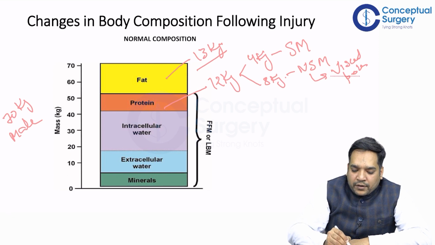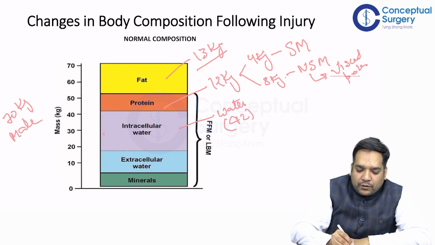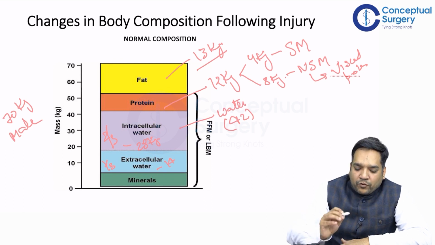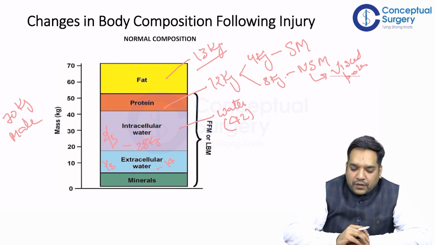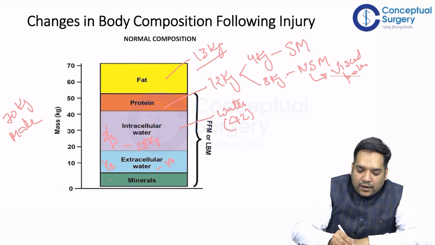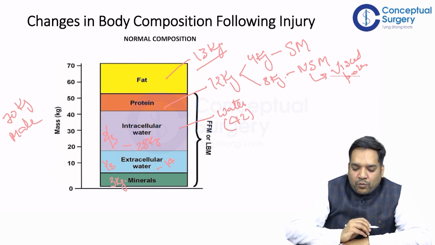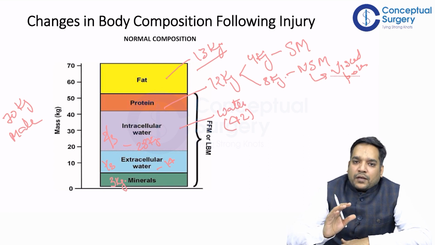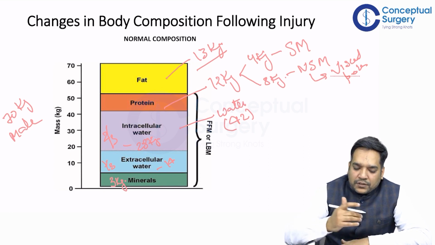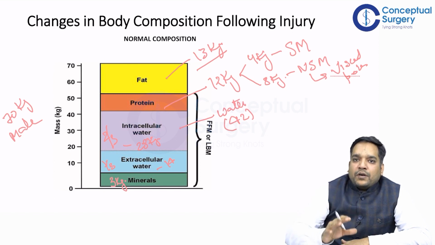Water is basically 42 kg, of which 2/3 is intracellular, that is 28 kg, and extracellular water is 1/3, that is 14 kg. A total of 42 kg of water is there in a 70 kg average person, and 3 kg is minerals, which are most commonly found in the bone. So this is the composition of a normal 70 kg person.